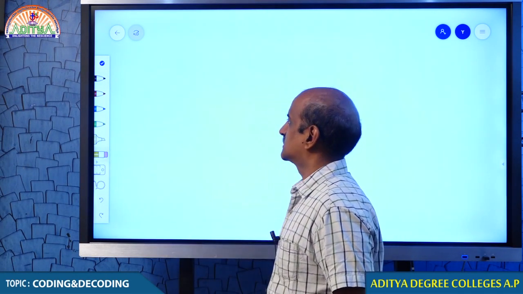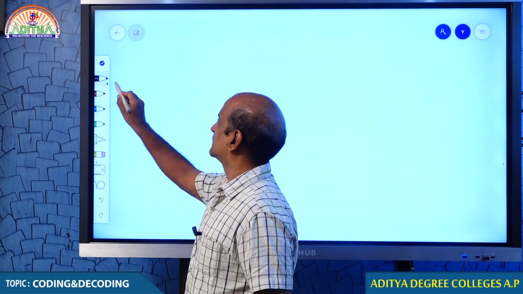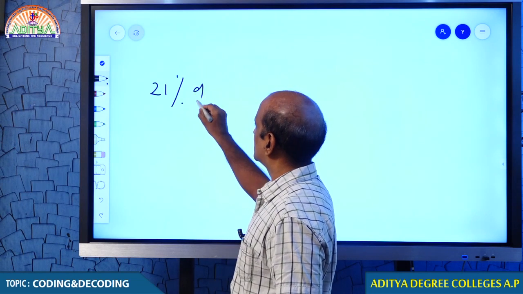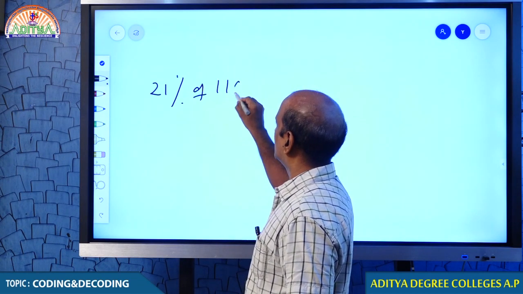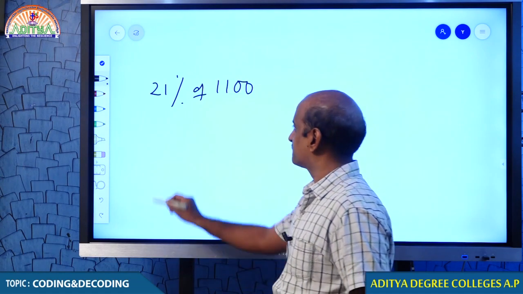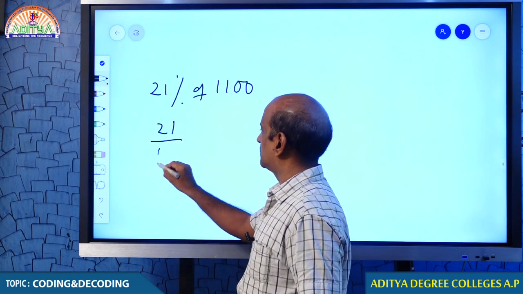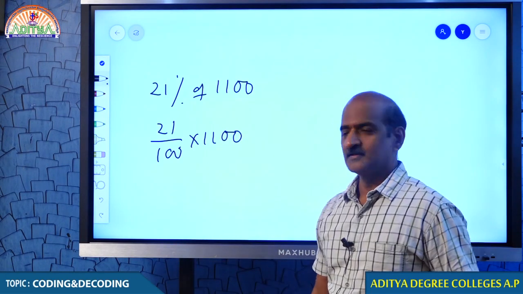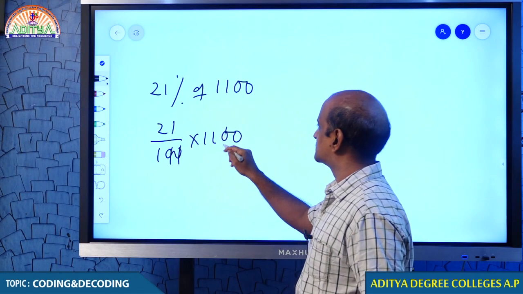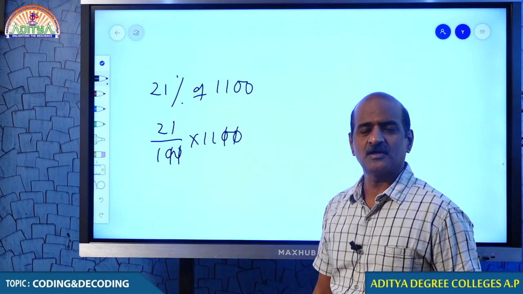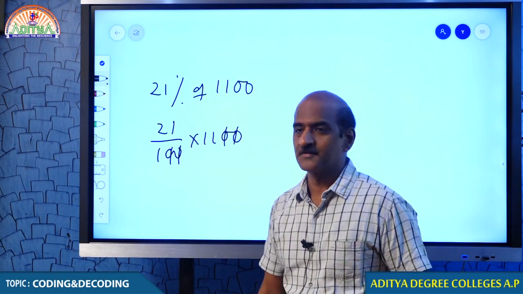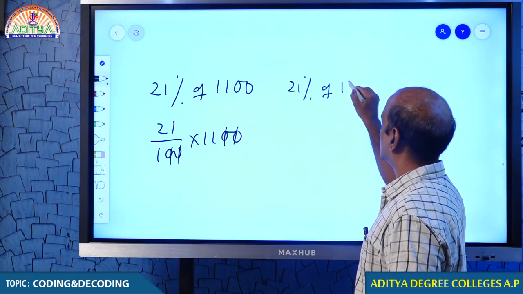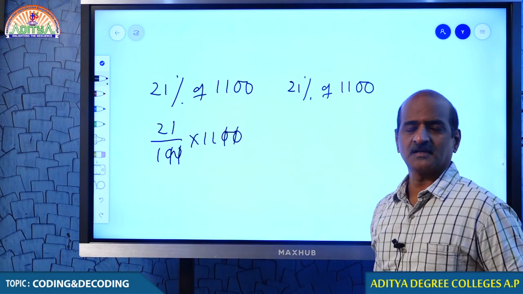So let me give you some more perspective. If I ask you to find how much is 21% of 1100, there are two different ways. The simple, school-level way, probably you might have done this question something like this. Am I right, my dear students? So the zeros get cancelled, 21 into 11 is your answer. That was how you did it. But I can tell you that 21% of 1100 can also be handled something like this.